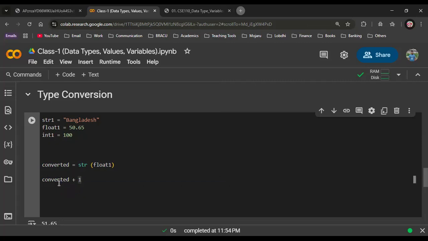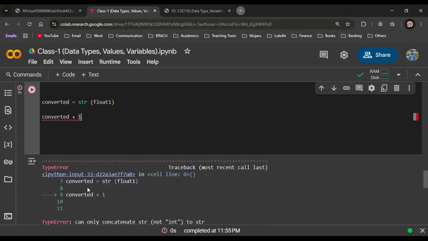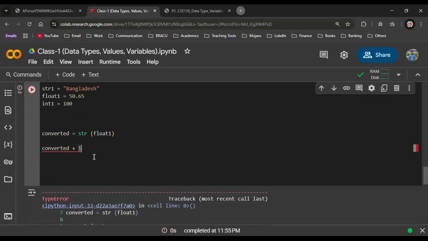Now, if I make this addition with converted plus 1, will it work? Yeah, it will just add 1 to your converted string. No, this will not work. See why? Okay. Now, try to understand very carefully.